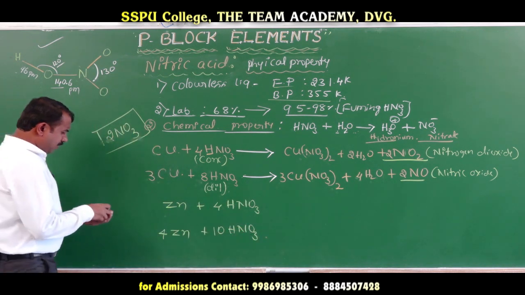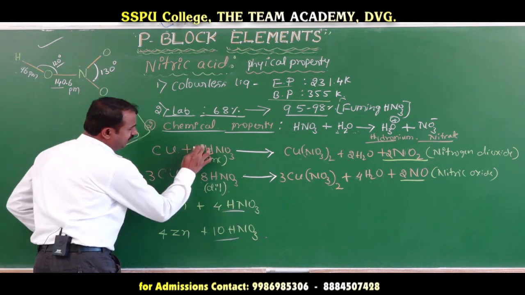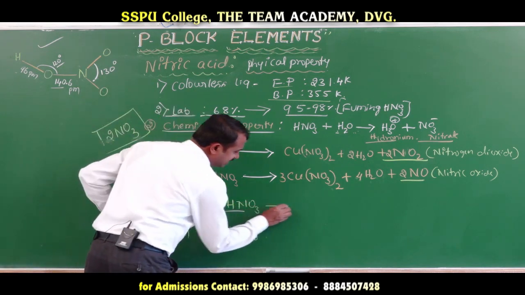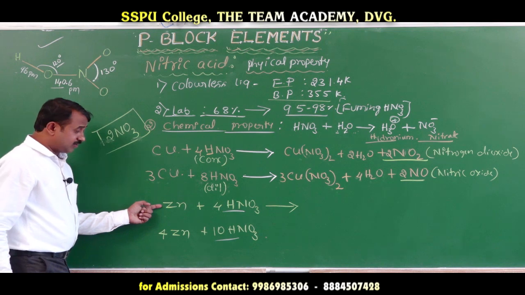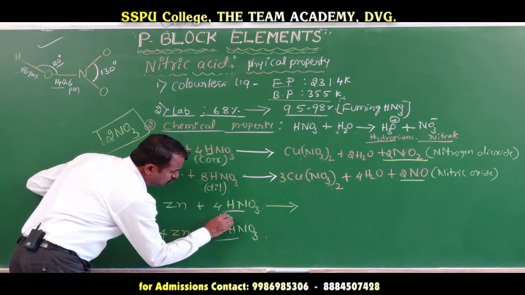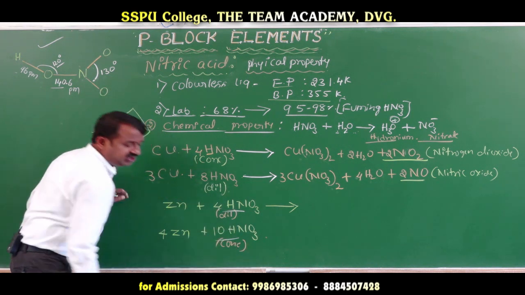Okay, how many moles here? 4 moles of nitric acid here, 10 here, 4, 8. When nitric acid reacts with the zinc, which nitric acid? Here the dilute nitric acid, here concentrated nitric acid.